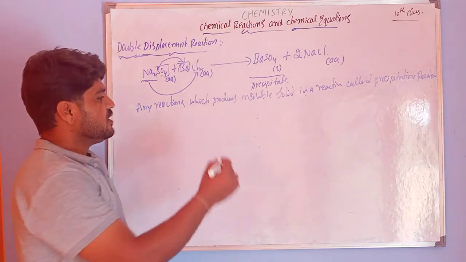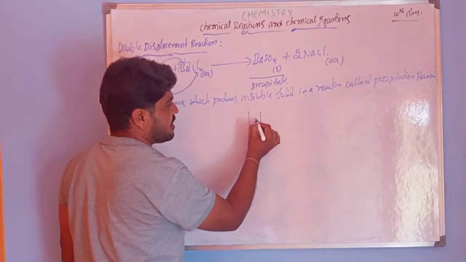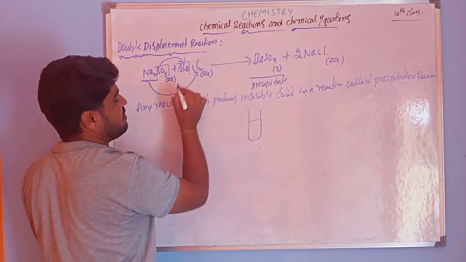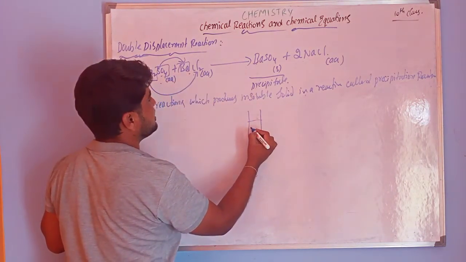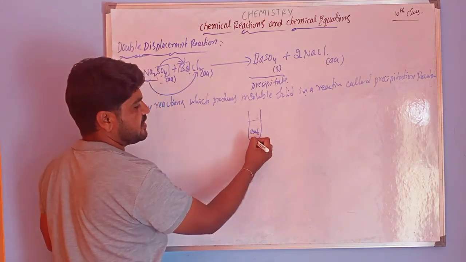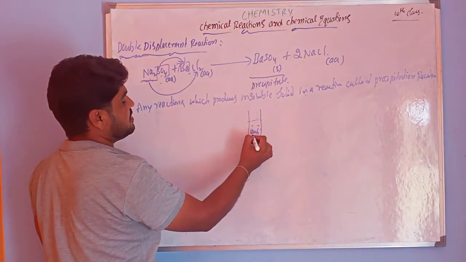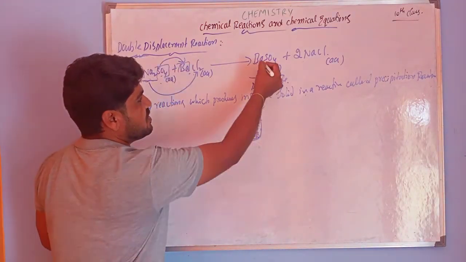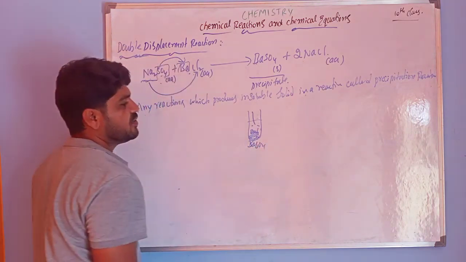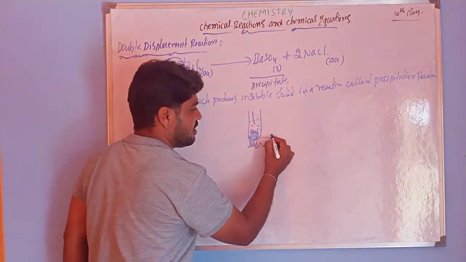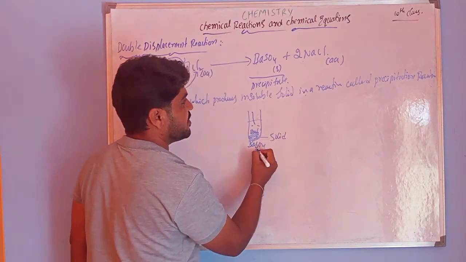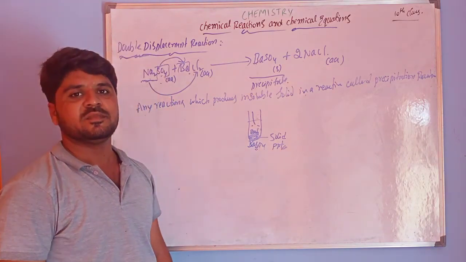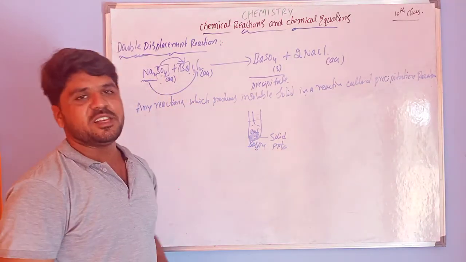Okay. So take a test tube. In this test tube, I am going to add sodium sulfate and barium chloride. First, I am taking barium chloride inside the test tube. After taking the BaCl2, we have to add the sodium sulfate. After adding this, we have to observe the BaSO4, barium sulfate. It is a solid. BaSO4 is a precipitate. PPT means precipitate. Okay, this is what double displacement is.